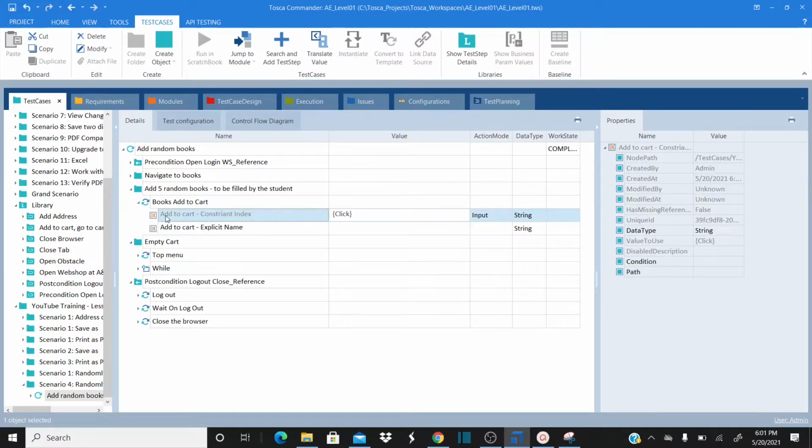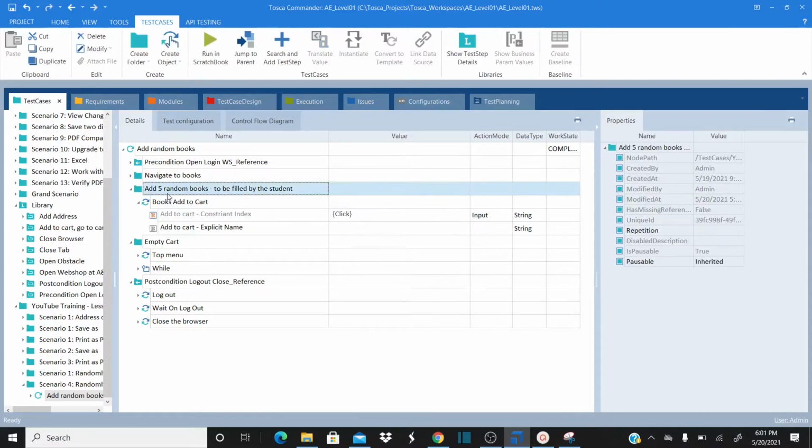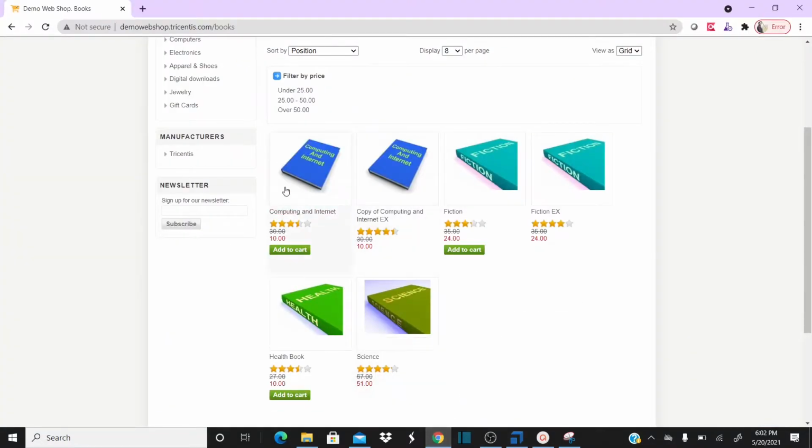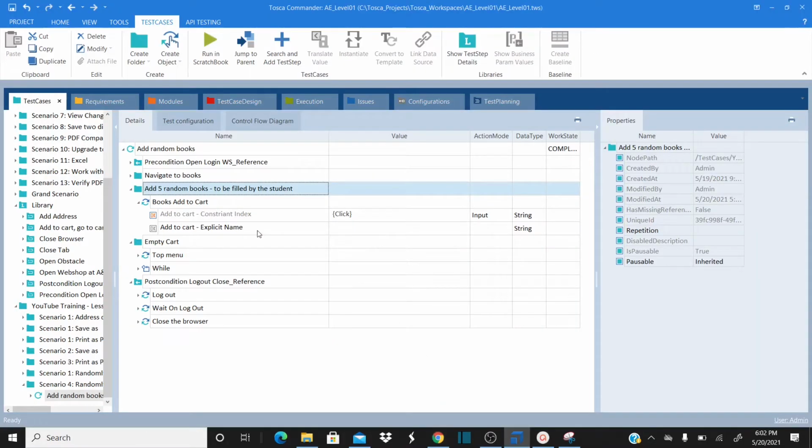Here we are clicking randomly on random index values by using random indexes 1 to 3, correct? But I need to repeat this 5 times so that I can add random products 5 times. So for that, the steps under this folder should be repeated 5 times.